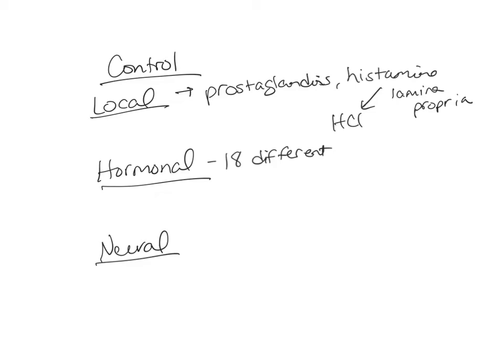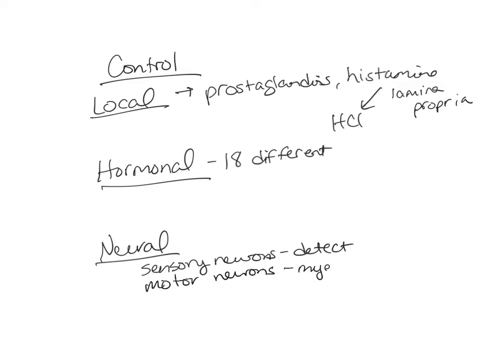And finally, we have neural control. First of all, there are sensory receptors, or sensory neurons. Those sensory neurons are going to detect changes in the intestines or in the GI tract. So they will detect when there are contents in the GI tract and what those contents are. There are also motor neurons, and these motor neurons are located in the myenteric plexus that we talked about. And they are going to be involved in reflexes.